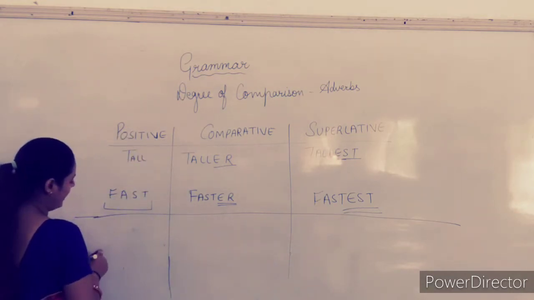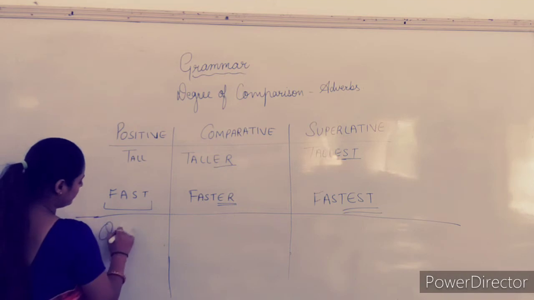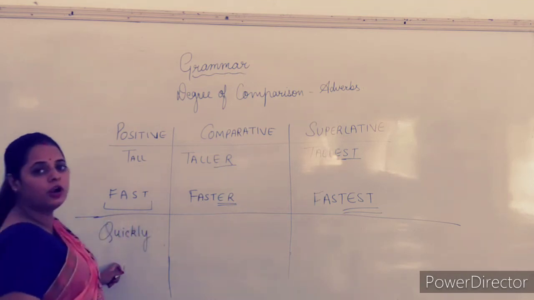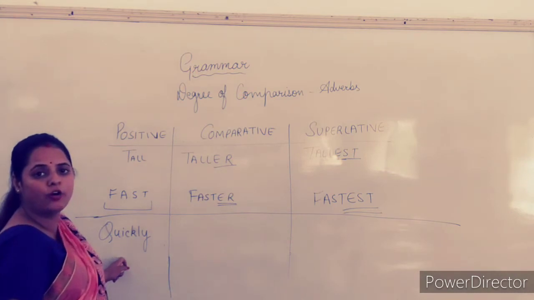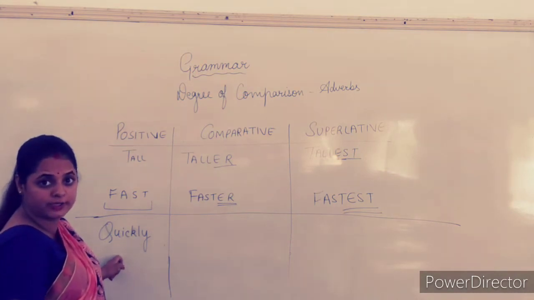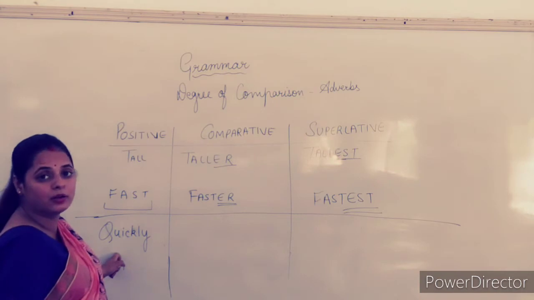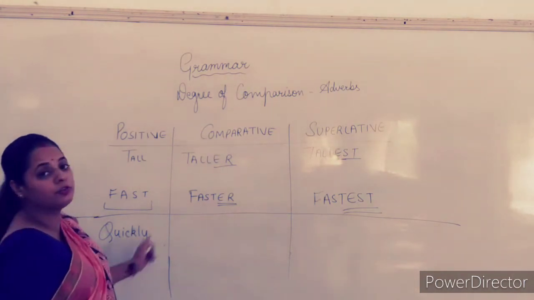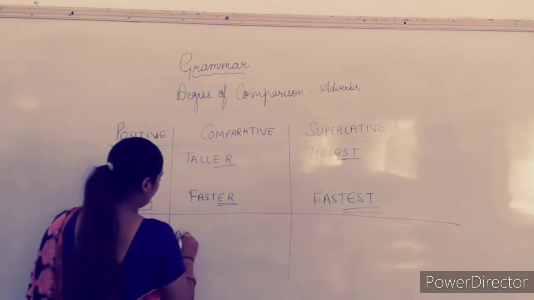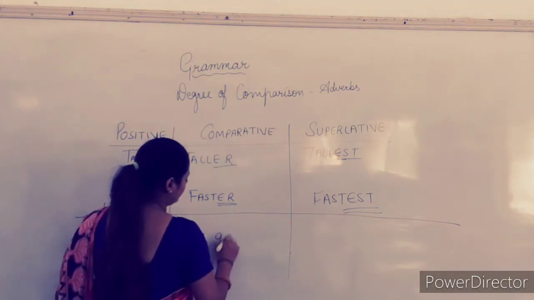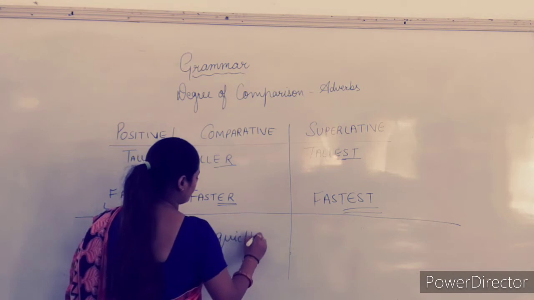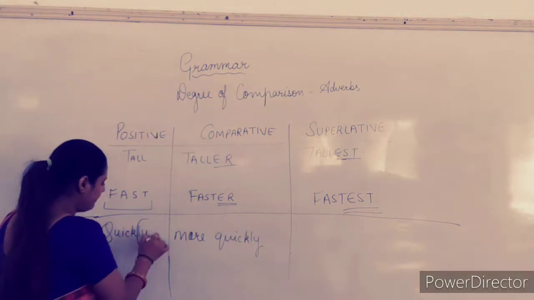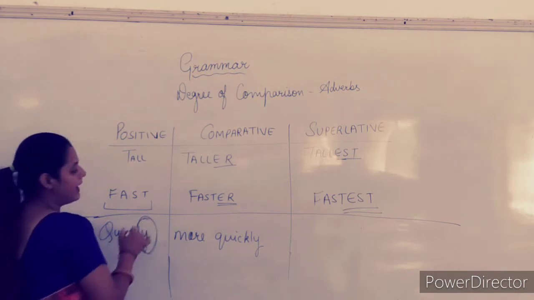For example, if I start with quickly, Q-U-I-C-K-L-Y, quickly. Now here we are not changing any degree of this word quickly. We are not at all changing. But when it is compared with another, then we have to write what here? More quickly. Why are we adding more? Because this quickly is ending with what? It is ending with ly.